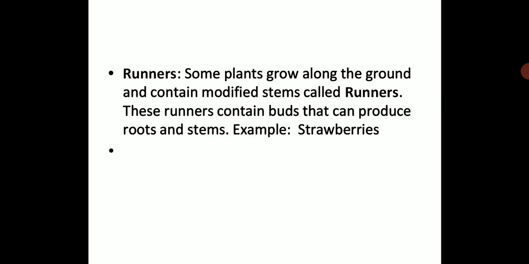Now runners. Let us see what are runners. Some plants grow along the ground and contain modified stems called runners. These runners contain buds that can produce roots and stems. Example, strawberries. So here they grow along the ground and contain modified stems. They are just running around the ground and spread all over the ground. So that's why they are called runners. And these runners contain buds that can produce stems and roots. A very good example over here is strawberries.